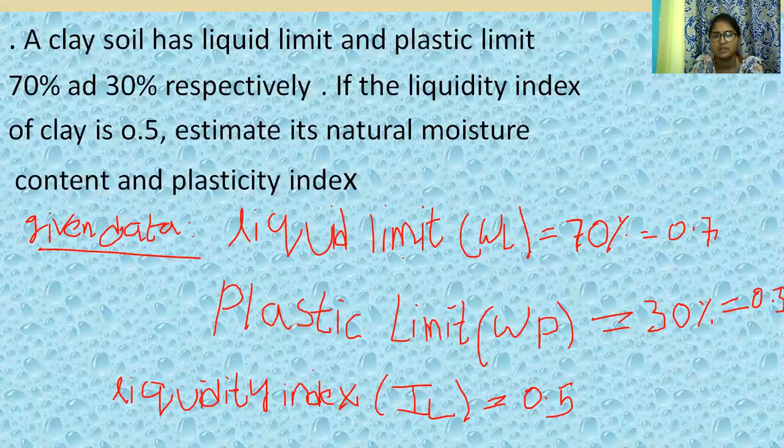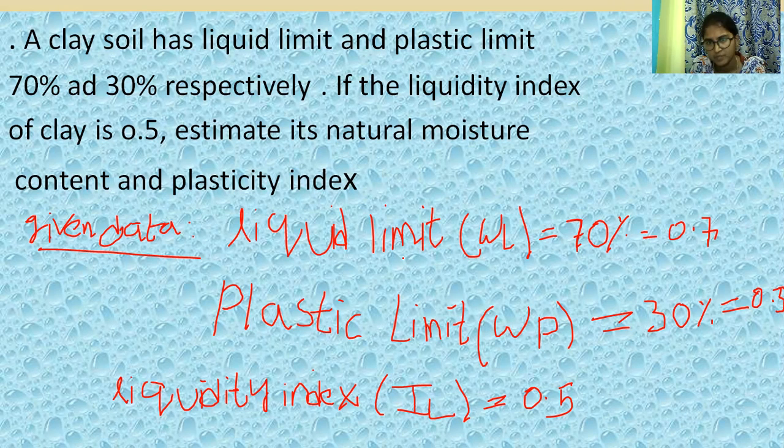So, given the liquidity index of clay is 0.5, we determine the natural water content and plasticity index. The soil has liquid limit 70% and plastic limit 30%, and the index is 0.5.